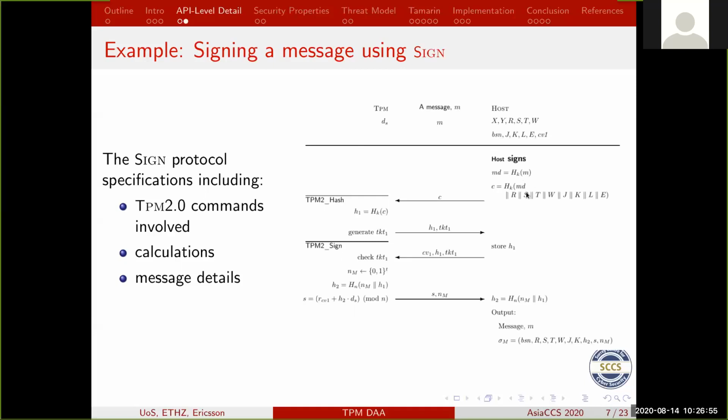So the host computes some hashes and fires them over to the TPM, which then constructs its own versions of hashes and some other values which get sent back, which then the host feeds back into the TPM to sign, which then does some verification, and in the end, the actual signature pops out at the other end, and the host can now send the message that was to be signed with the signature containing numerous values.